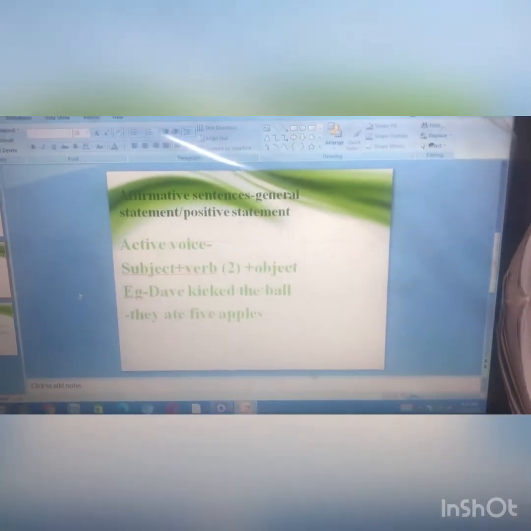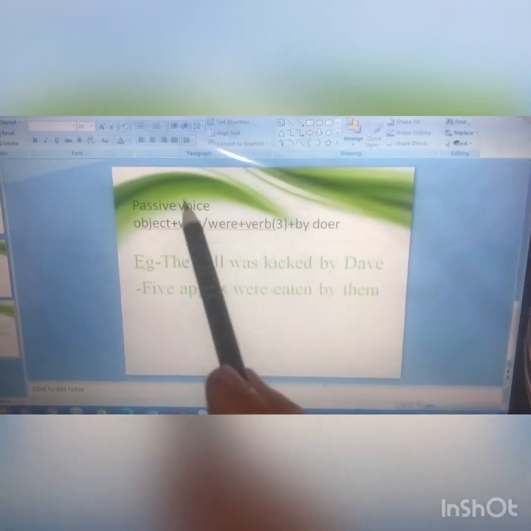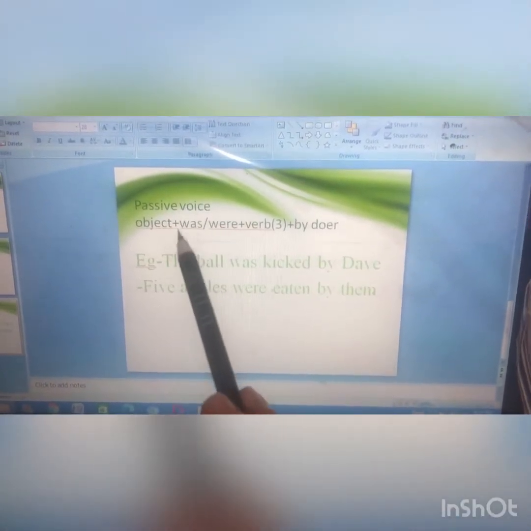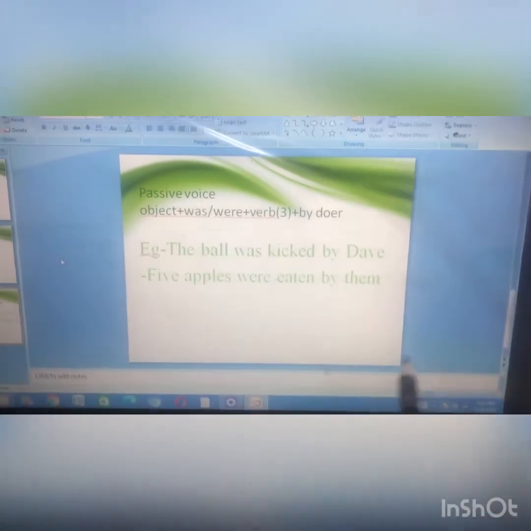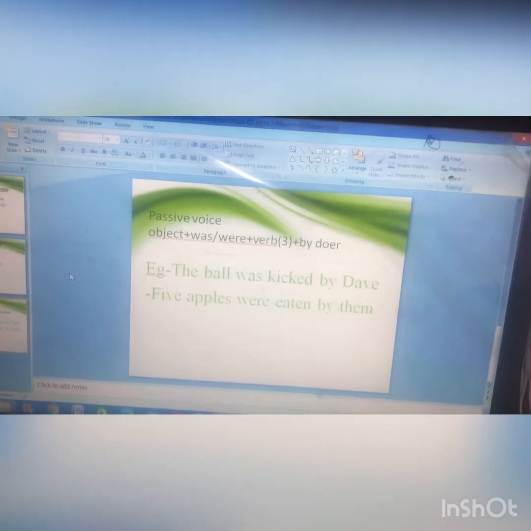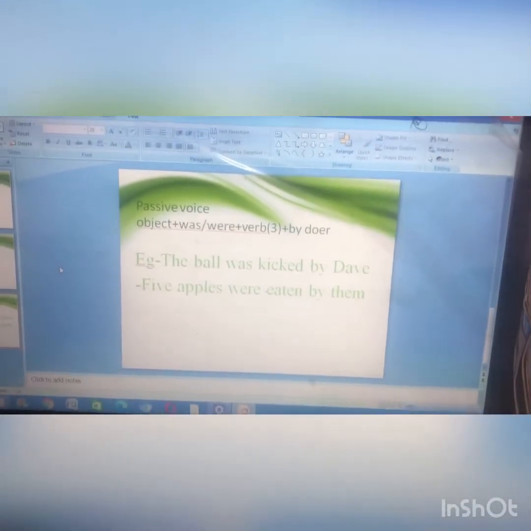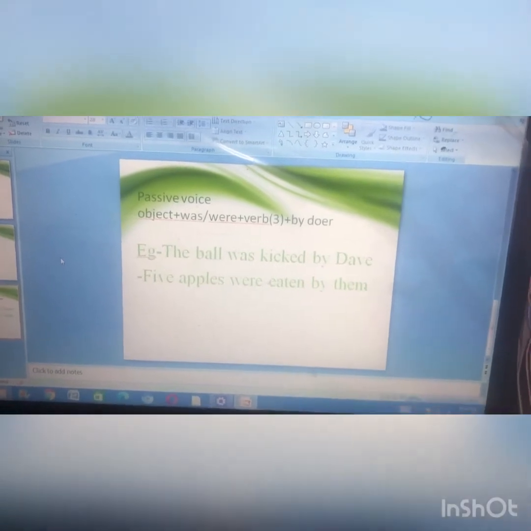Now we'll see how to form a sentence in passive voice in simple past tense. Now children, this was a very simple format, because in past tense we can use the same form of verb whether we are using it with a singular noun or a plural noun.